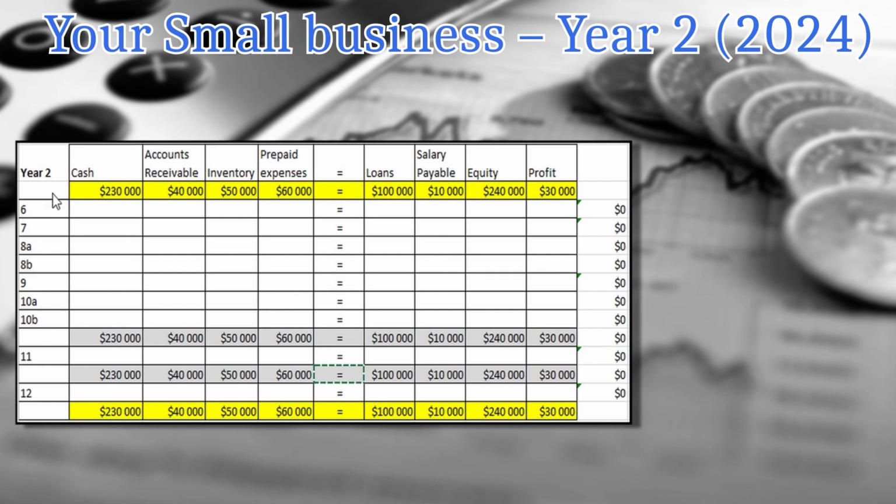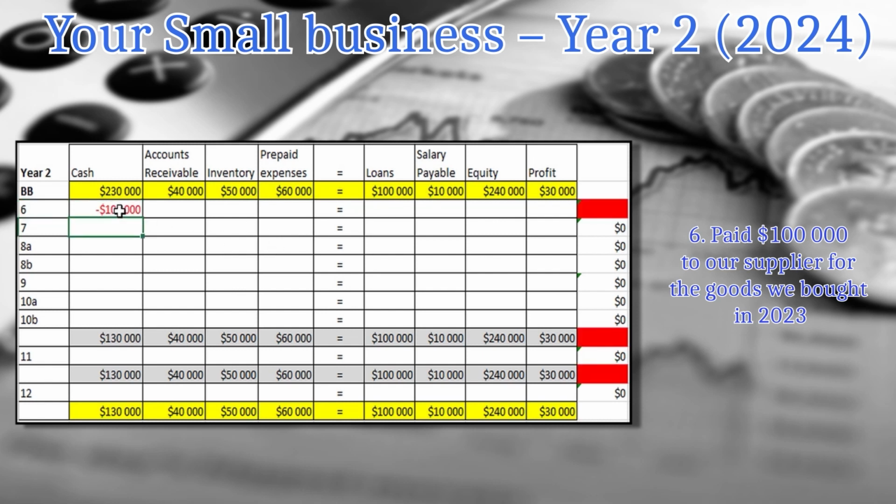So we begin with the second year of our operations. We have our beginning balances right here, the accounts that we had before. And let us go through the operations. It's much easier the second time around. The first operation is that we paid what we owed to our supplier. So we have minus $100,000 in cash. And our loan from supplier also reduce it to zero.